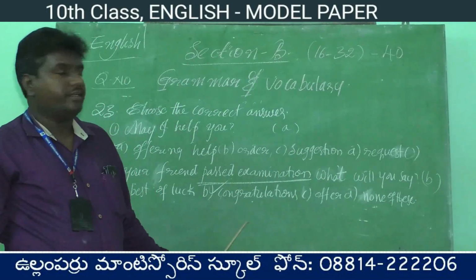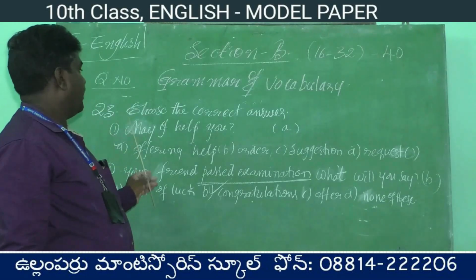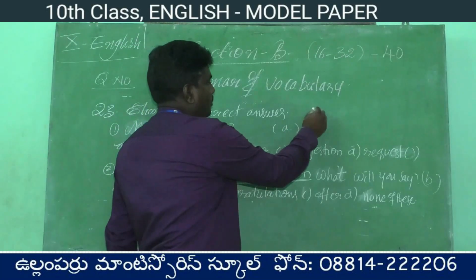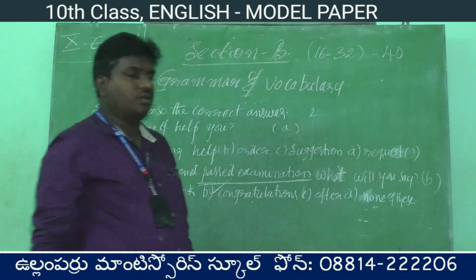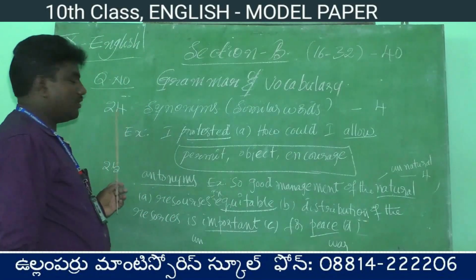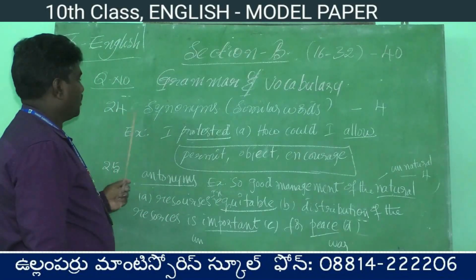In this way, the question indicates choose the correct answer. How many marks here, children? 2 marks. Okay, children. Next, let's move on. Question number 24.